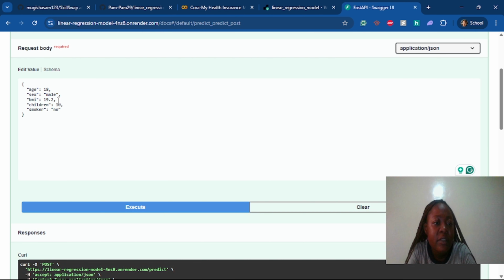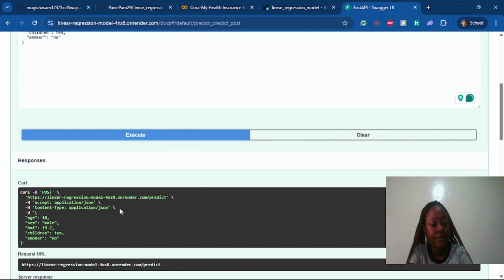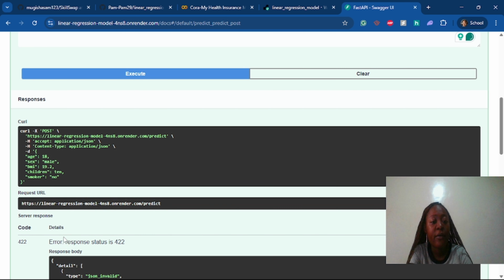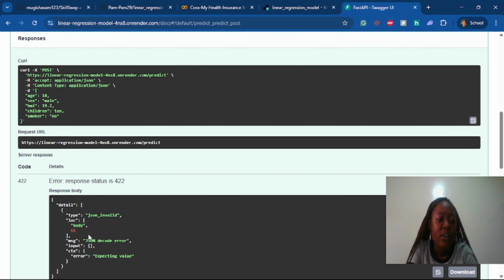Right. So what happens if I don't put in the right data? For example, for children, instead of 1, I put in ten as text. What happens is you would see that I get an error back. Response is 422, JSON invalid, right? So that's how it works.